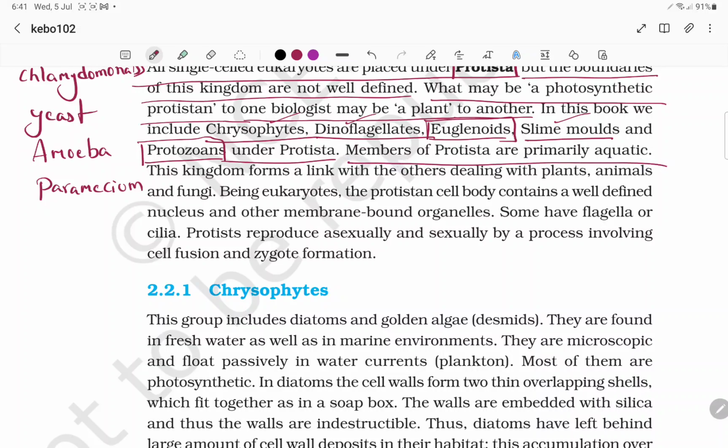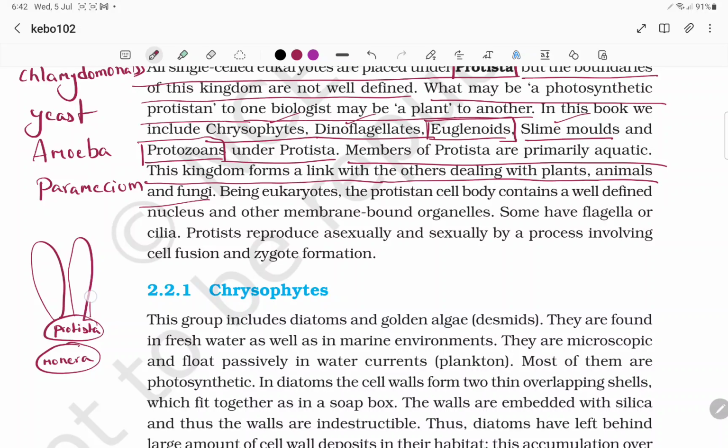Members of the Protista are primarily aquatic. This kingdom is a link with the other kingdoms dealing with plants, animals, and fungi. In the diagram, you have the kingdom Monera, and we have Protista, and then fungi, Plantae, Animalia. So these three kingdoms are linked; these are the three types of organisms linked to one kingdom, that is kingdom Protista.